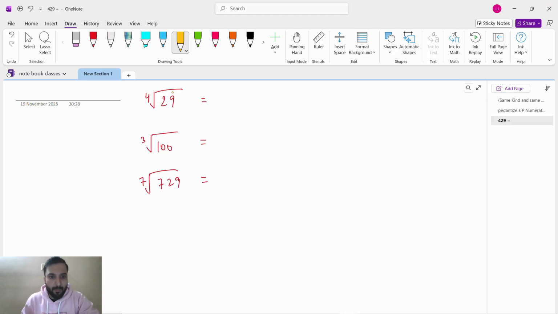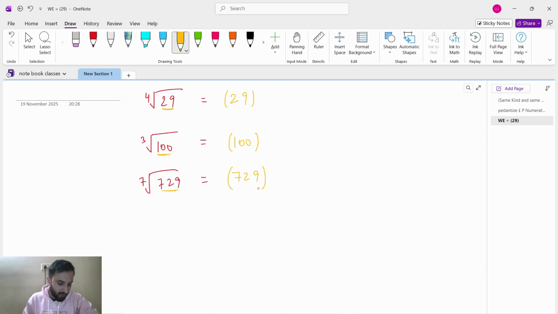See what we have to do. Whatever the number is given, we will write the number. 29, we will write the number. Here what is the number? 100, we will write the number. What is the number here? 729, we will write the number. Whatever is given, we will write the number.